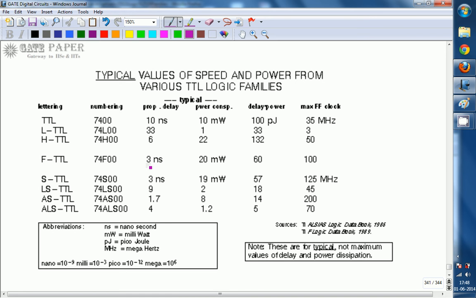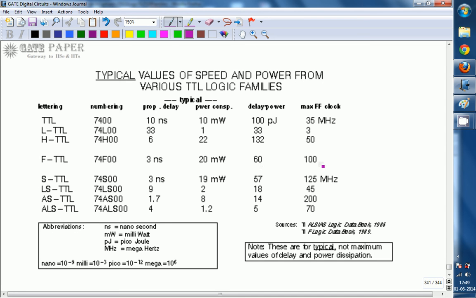As the table specifies, the power consumption for LTTL is only 1 milliwatt, whereas HTTL consumes 22 milliwatts. FTTL is fast TTL, used mainly where a small propagation delay is required. Comparing with the others, 3 nanoseconds is fast compared to 10 nanoseconds, 33 and 6. Schottky TTL has the least propagation delay, 3 nanoseconds, along with power consumption and delay-power product.